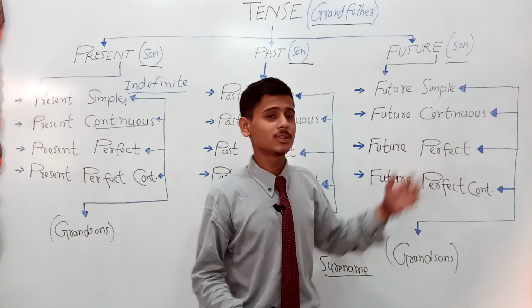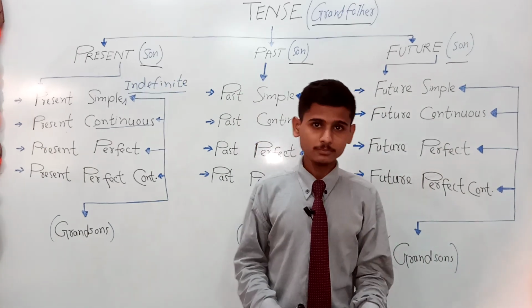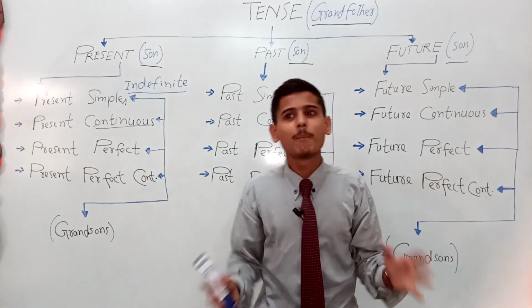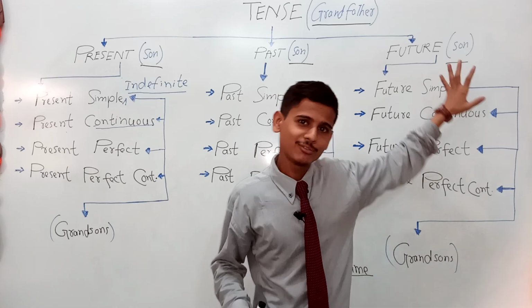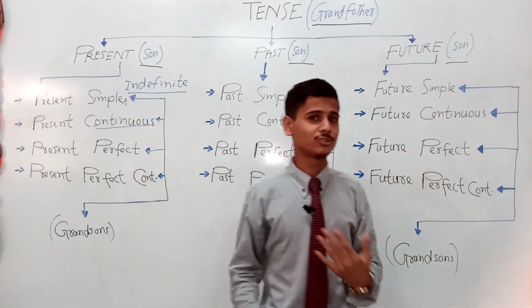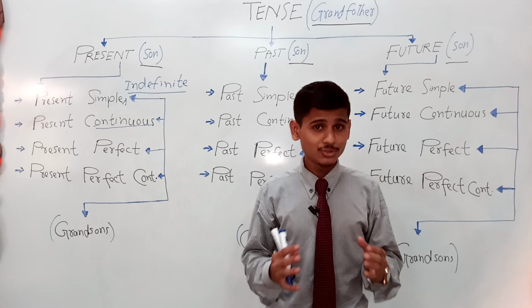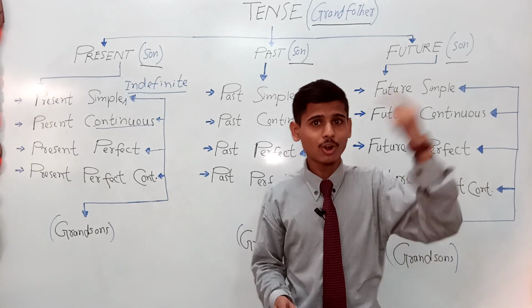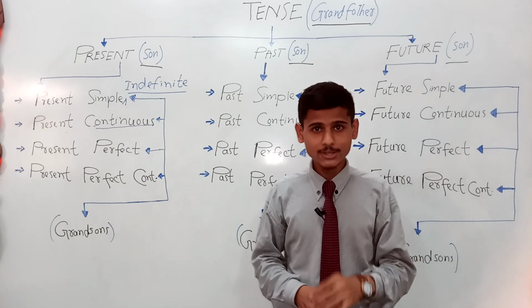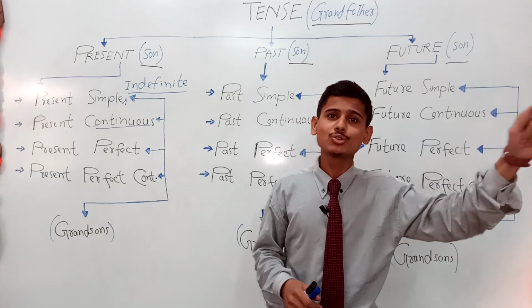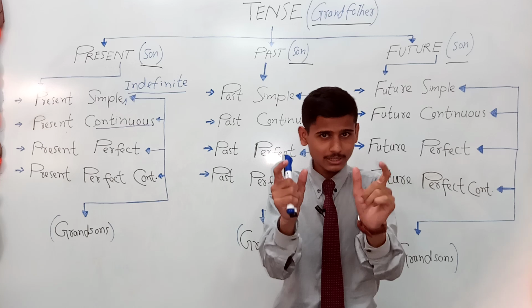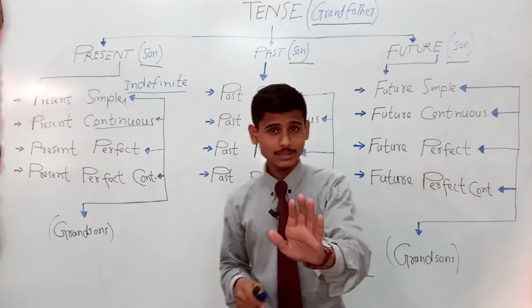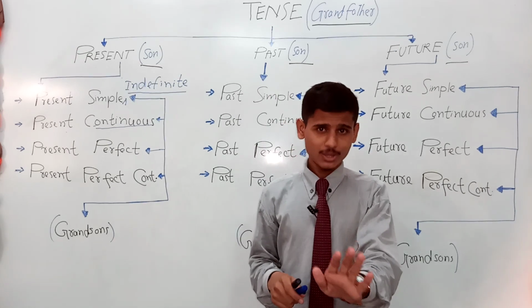Next, future continuous or future progressive. I wouldn't say you must, but I guess you are supposed to add time with the future simple as well. Future progressive is used to talk about an action that will start or occur in the future, right? And will continue up to a particular time in the future. For example, and you must add an adverb, right?